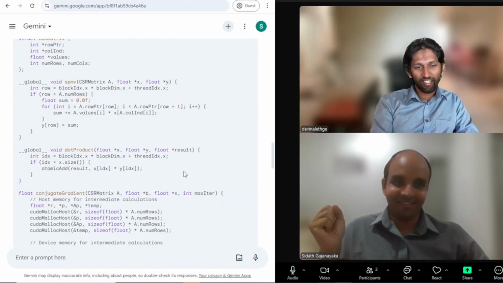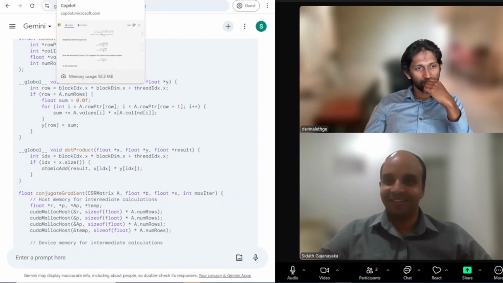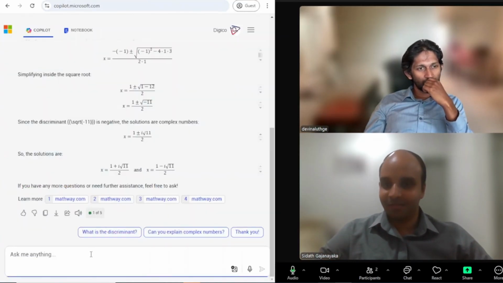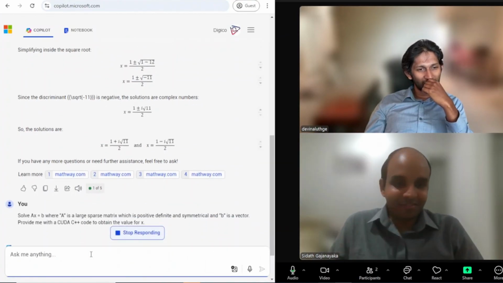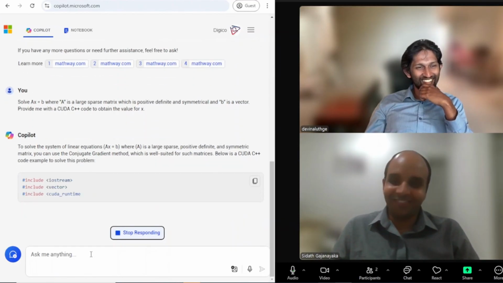Something like that. Yeah, that makes sense. All right. So we'll try Copilot. Of course, it's by Microsoft. Let's see what we can expect from them.